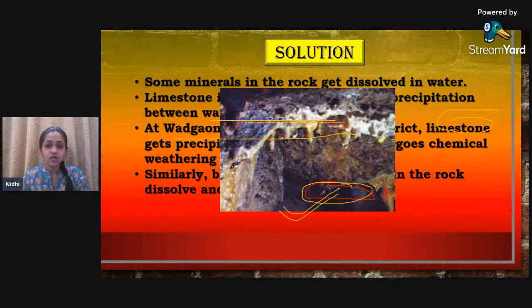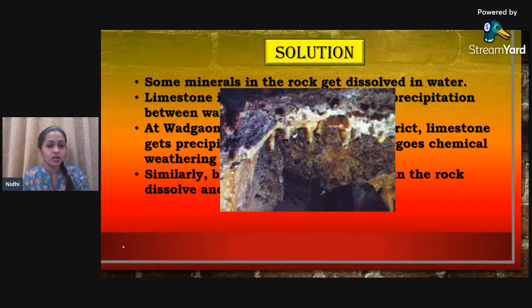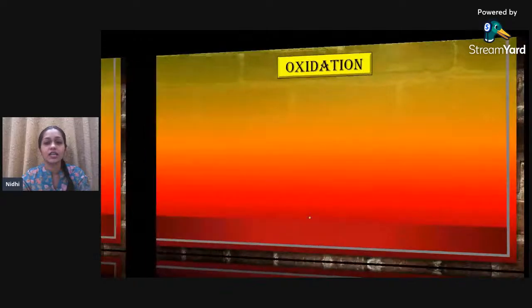Okay, so the white part is nothing but the alkali which is there. So this way a limestone precipitation is left on top of the rocks. And why does this happen? Because the minerals which are inside the rock dissolve along with the water.